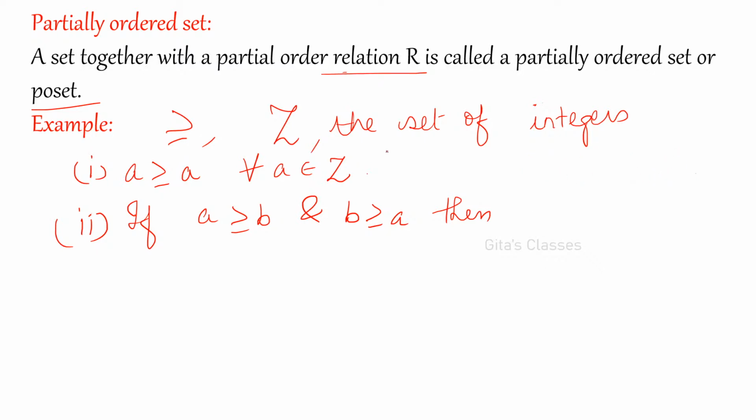Yes or no? Okay, it is reflexive. It is true for all A: A is greater than or equal to A. For every element you can say that it is greater than or equal to itself. Yes, okay. So it is reflexive.